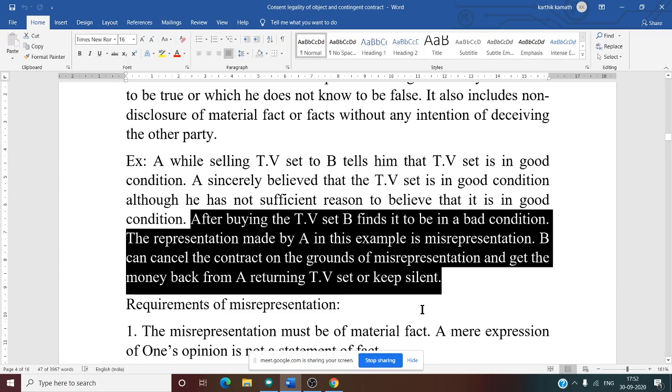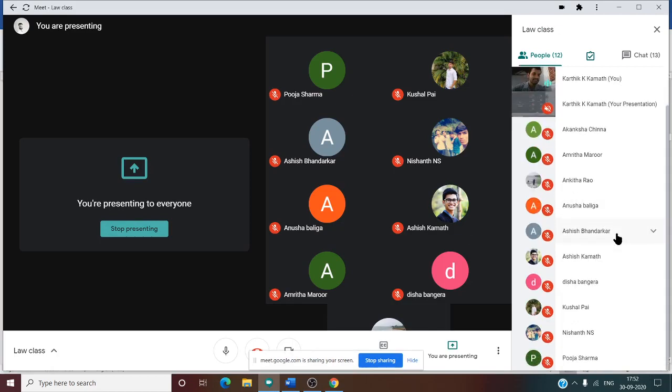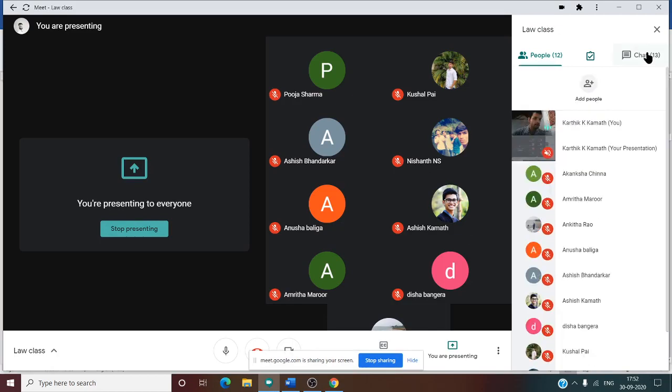or keep silent. So B can continue to use that TV, or he can return the TV and claim the amount. Why is it a misrepresentation on the part of A? Can you tell me why it is not a fraud and why it is a misrepresentation? You should answer now, or else it will be very difficult.